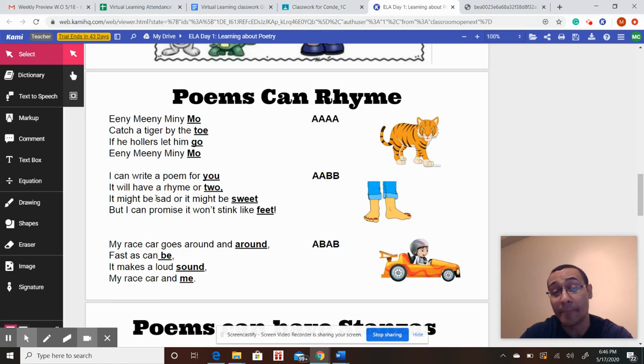Here on the second poem. I can write a poem for you. It will have a rhyme or two. It might be sad or it might be sweet, but I can promise it won't stink like feet. I like stressing those rhymes so my brain can really, really hear those rhymes, and it'll help me to really identify those patterns. All right,